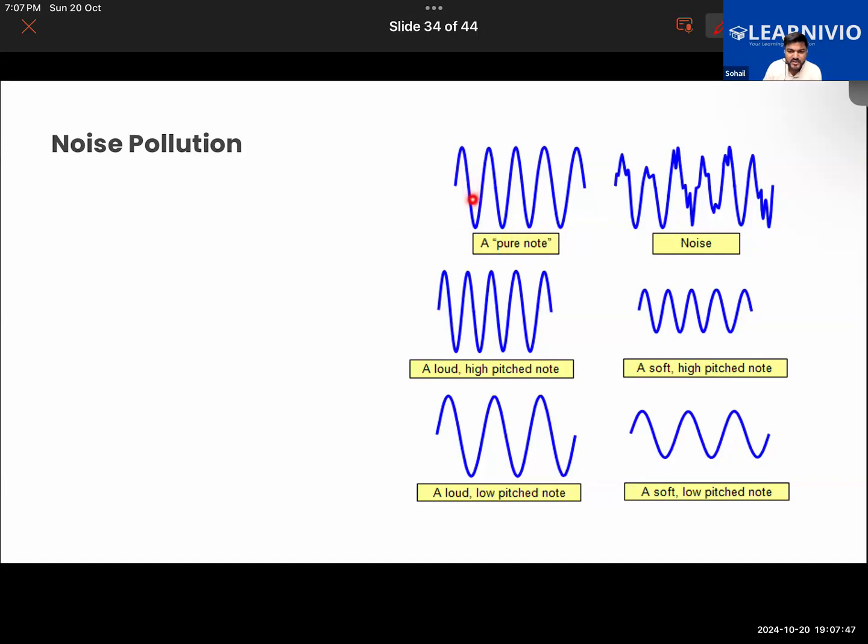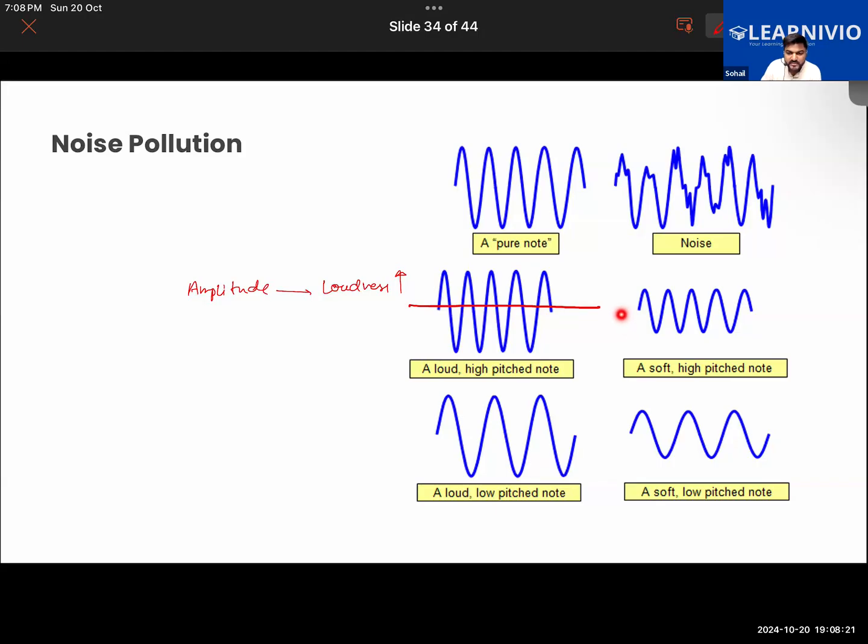Getting my point? And all the other waves tell you about different characteristics of a sound. If a sound is loud, we know that the amplitude is more. A loud sound has more amplitude, isn't it? If the amplitude is more, the loudness will be more, because loudness is determined by the amplitude of the sound. And the number of waves is also more here, so the pitch will also be more.